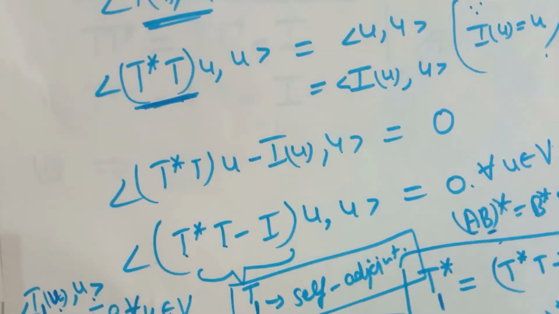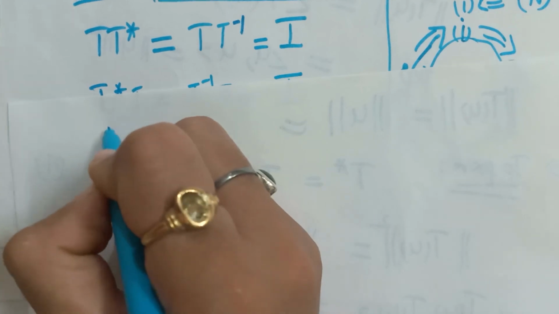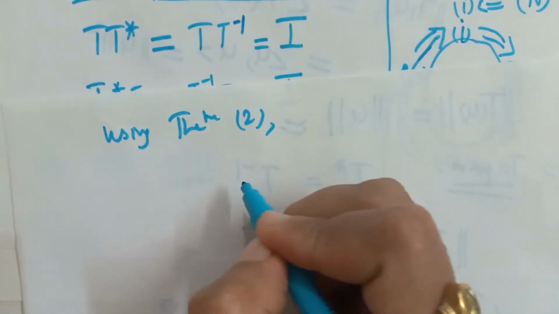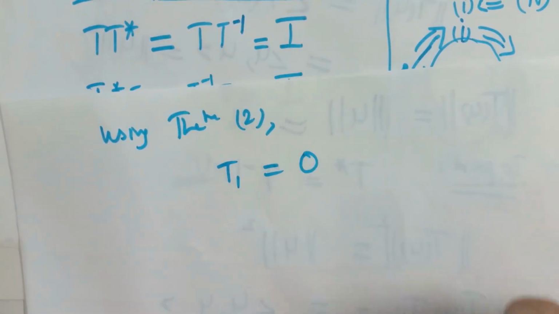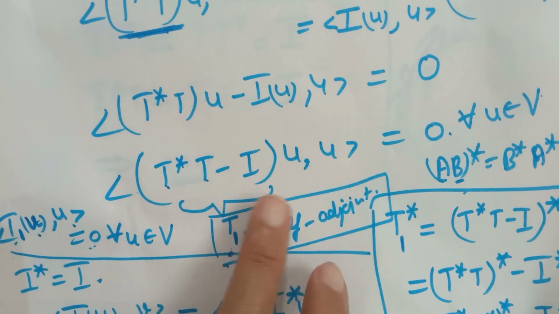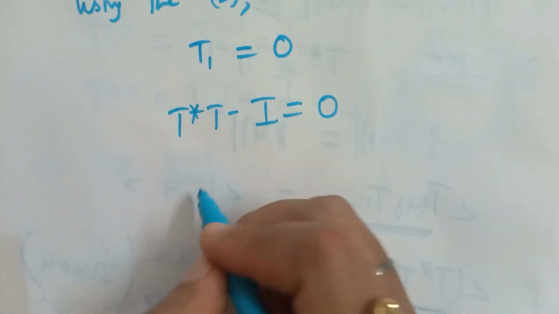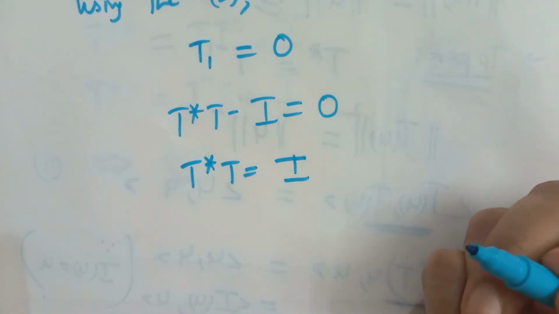So using theorem 2, T1 must be equal to 0. But what was our T1? T1 was T star T minus I. So that means T star T minus I equals 0, that is, T star T is equal to I.